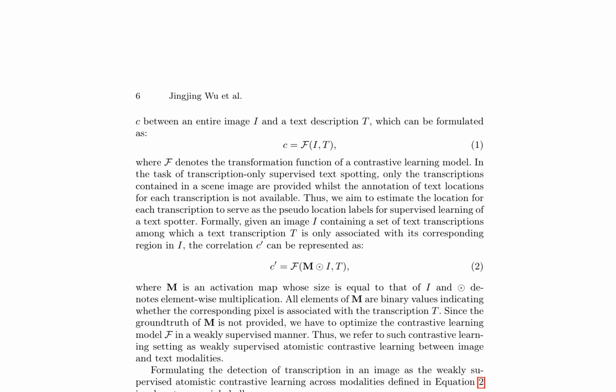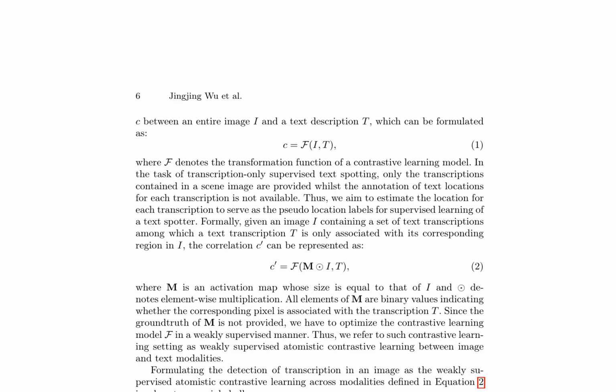WeCromCL addresses two crucial challenges. Effective modeling of F entails precise estimation of the activation map M in weakly supervised learning without the ground truth, and learning the atomistic correlation between a text transcription and its visual appearance in the correlated region in the scene image.